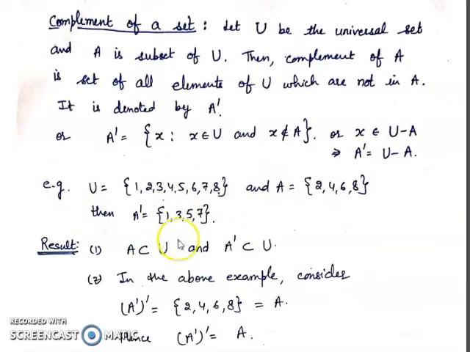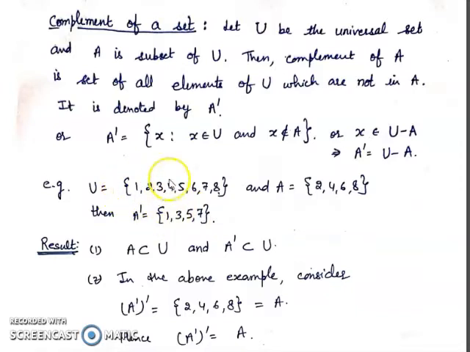From this example, you see A is a subset of the universal set and A complement is also a subset of the universal set. We also observe that if we take the complement of the complement set, that is the complement of A complement, then we cut off all these odd elements 1, 3, 5, 7 from the universal set.